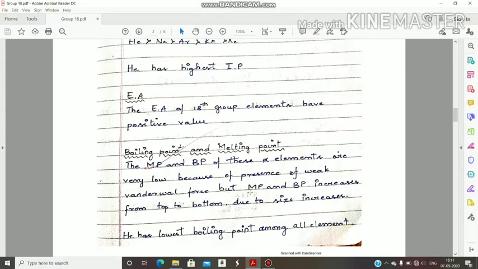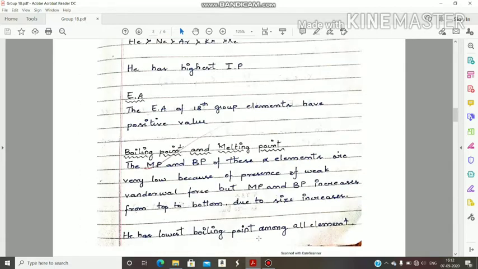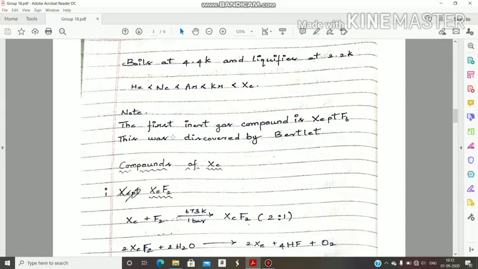But their melting point and boiling point increase from top to bottom due to increase in size. Helium has the lowest boiling point among all elements because its size is very small. It boils at 4.4 Kelvin. That means helium can be converted into liquid at 4.4 Kelvin temperature.